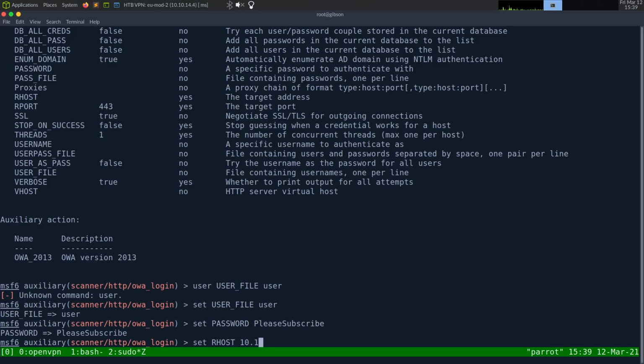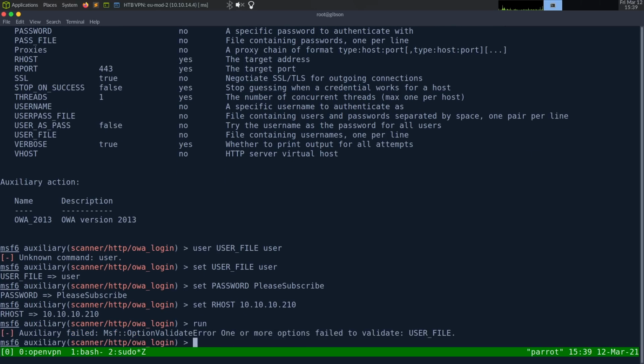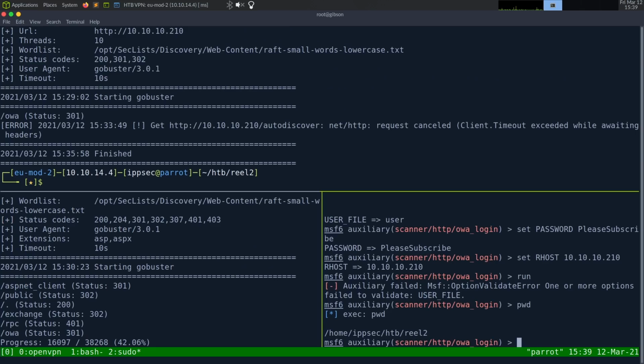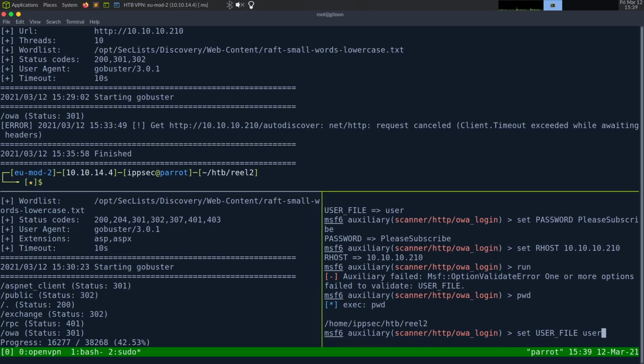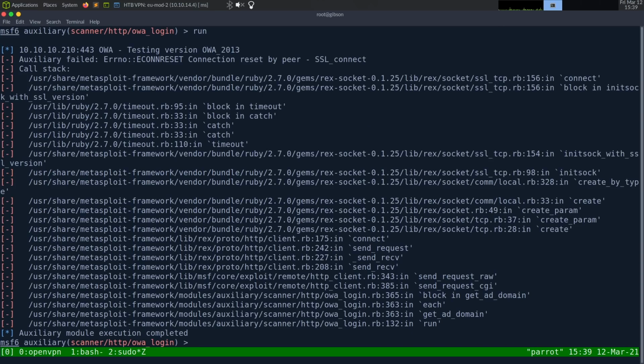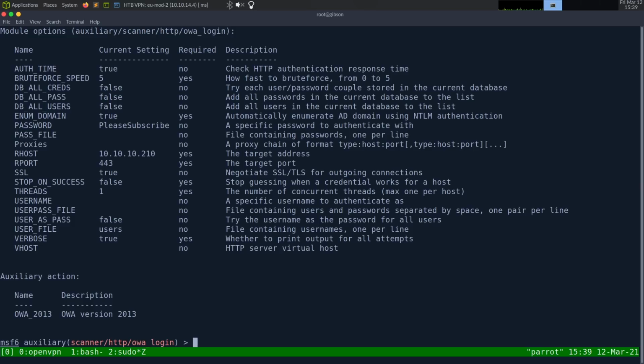Set our host 10.10.10.210. We can run. One or more options failed to validate. PWD, IPsec, real 2. What file is this? Users. There we go. Run. And there's two things. We see it's testing version OWA 2013. So I'm going to do show options.